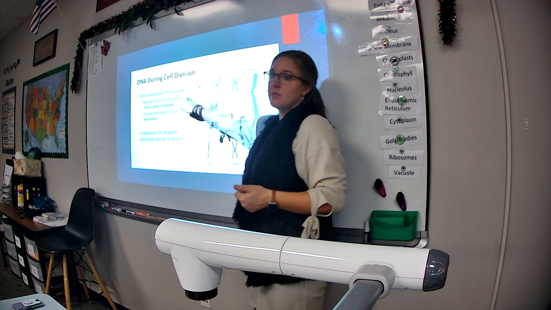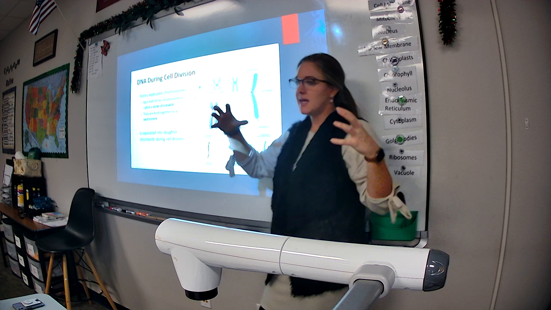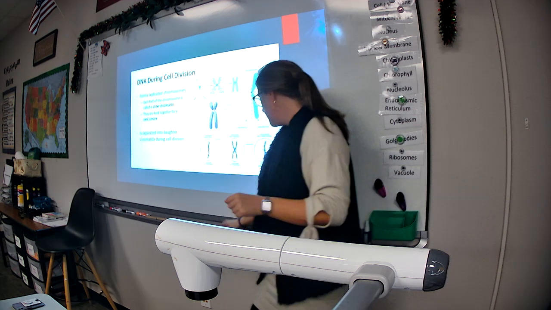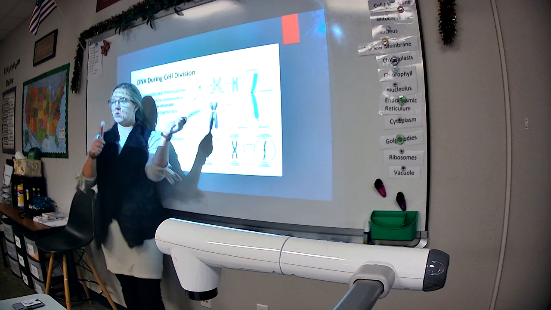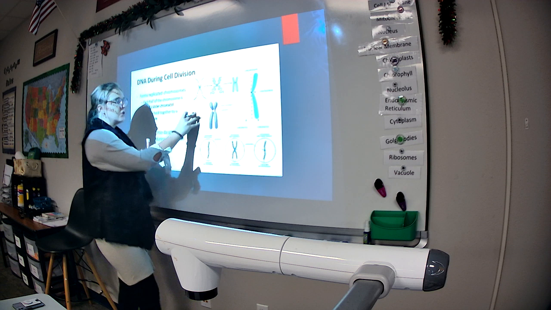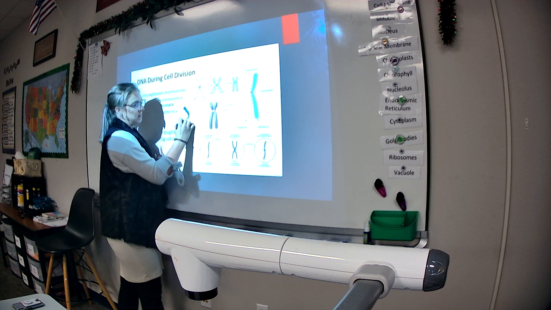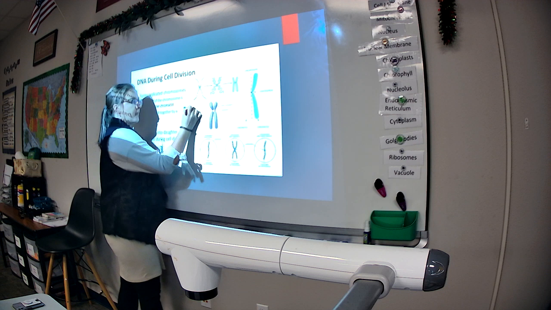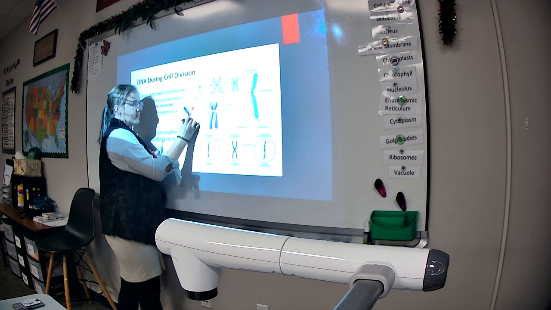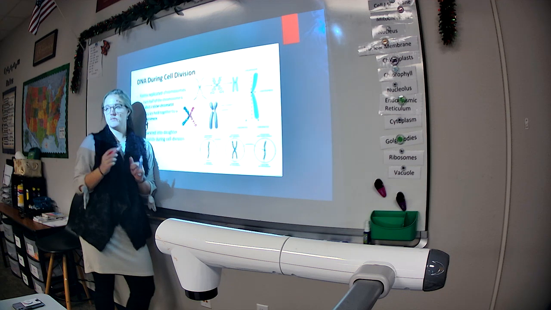Remember our term chromosome from the vocab? Maybe, kind of, sort of? Okay. Chromosome is the shape the DNA makes when it's coiled up, okay? Now, remember, I showed you before how we had two sets of DNA, right? I showed it with blue and red. When the DNA scrunches up before it divides, it forms this X shape, or this chromosome, with one side having one copy of the DNA, and the other side having the other copy. And there would be multiple chromosomes throughout the cell before it divides. Does that make sense? Okay?